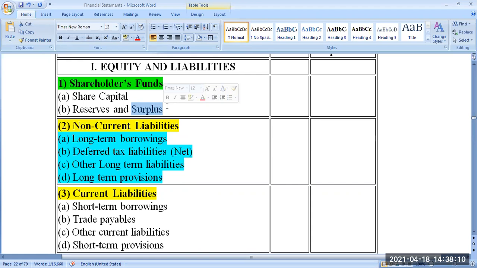But reserve, you cannot normally take to distribute dividend. It can be used for some expansion purpose. But both are retained earnings only. Out of profit, these two are going to be there. As on this particular day, how much is there, you have to write it here. Okay. Then liabilities. Liabilities are 2 types.